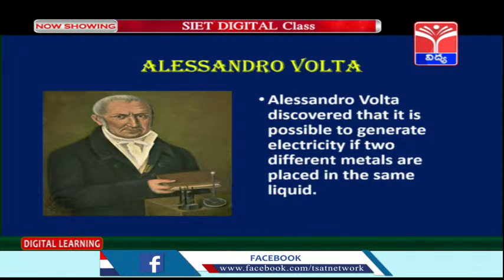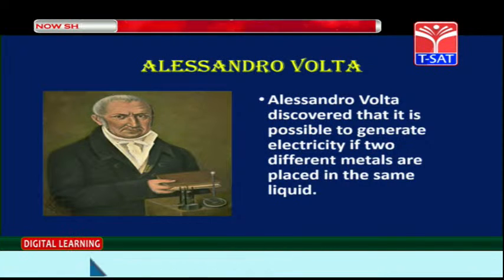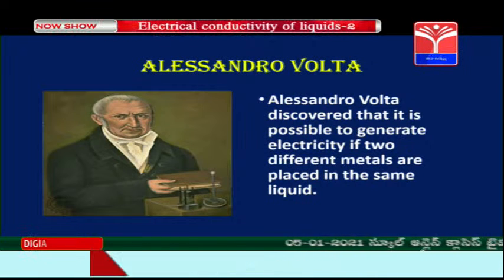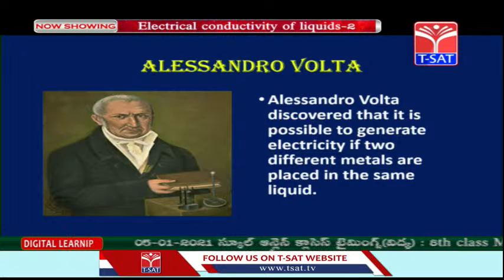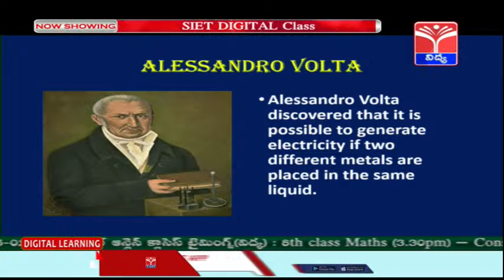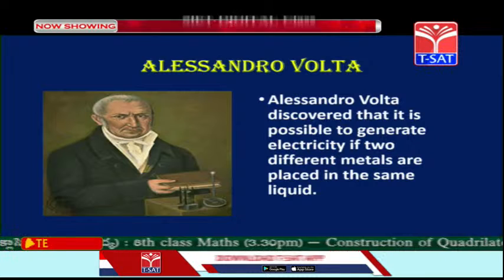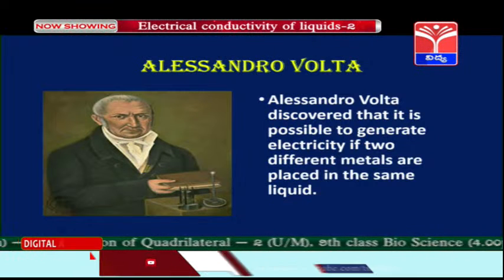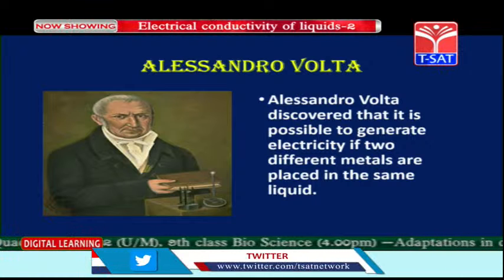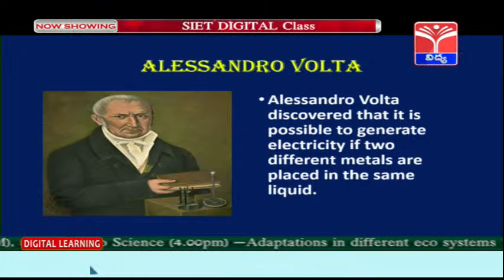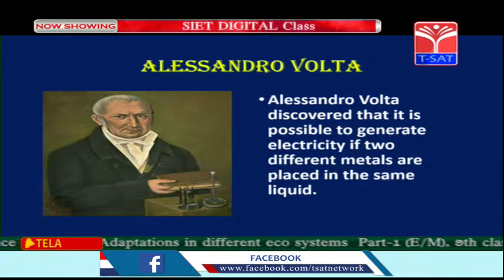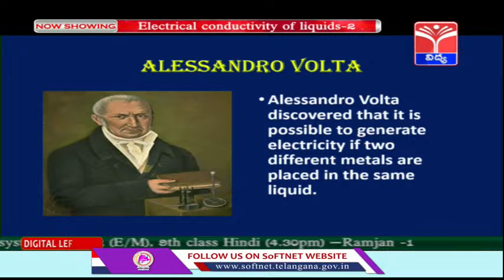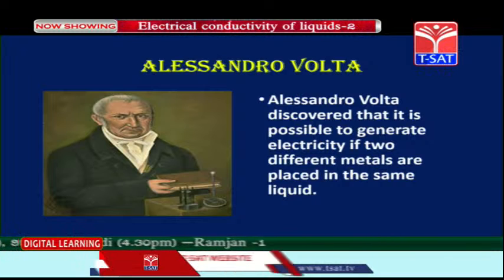So children, previously people used to search for a permanent solution which can give a continuous current supply. They were looking at different mechanisms or different products that can give continuous current. So then children, Alessandro Volta came up with a very genius idea. He proposed the electrolytic cell.